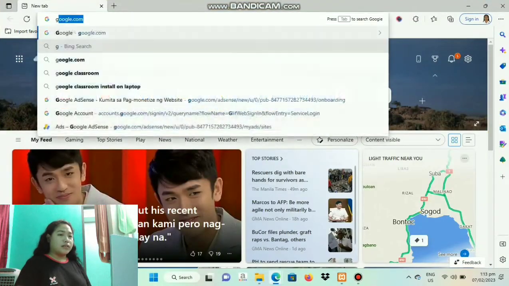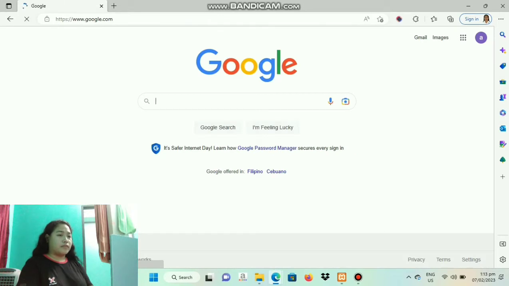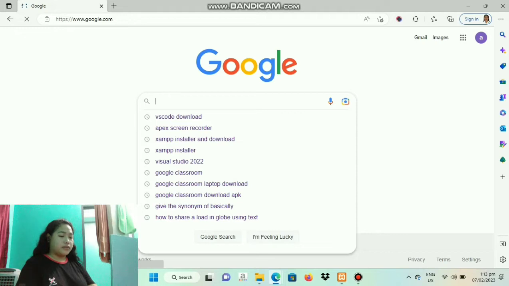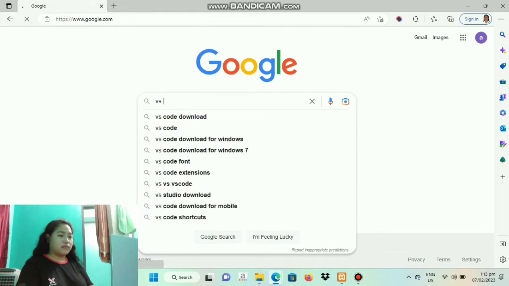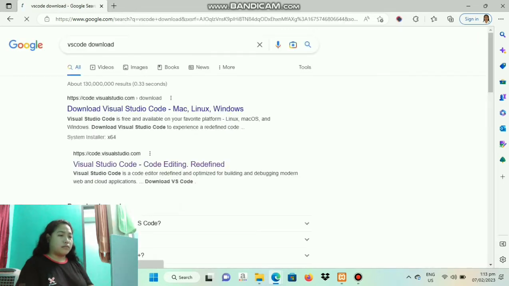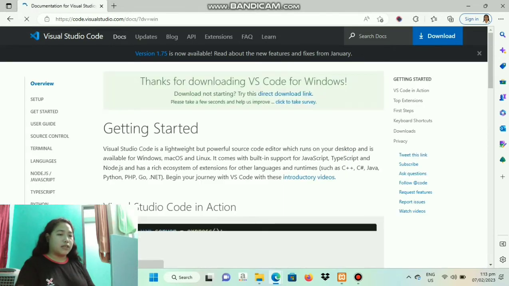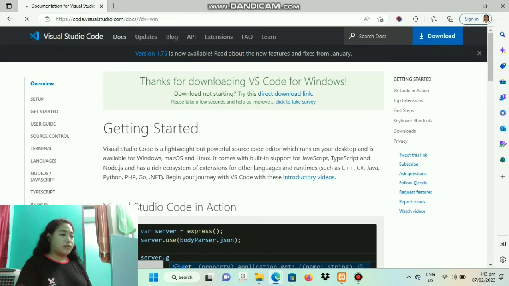First of all, you just open your favorite web browser. Then you just simply search VSCode download. Then click the link. In this website, you will see download for Windows. You just click that to start downloading and wait for a while for the download progress to appear.